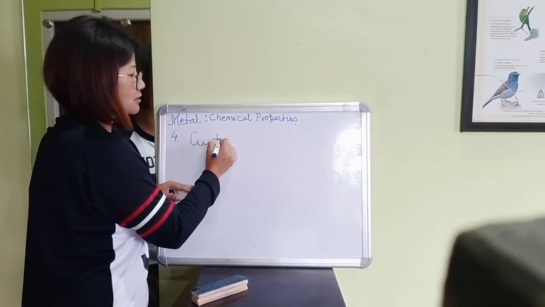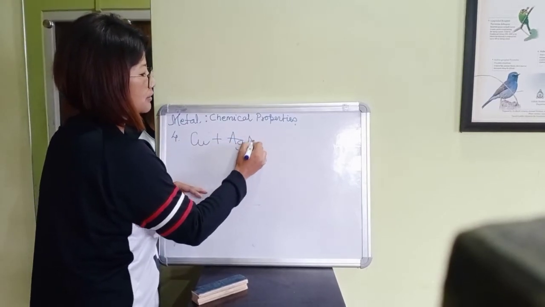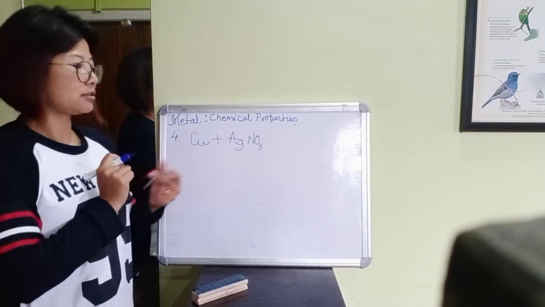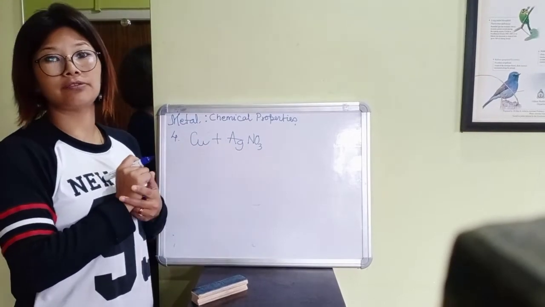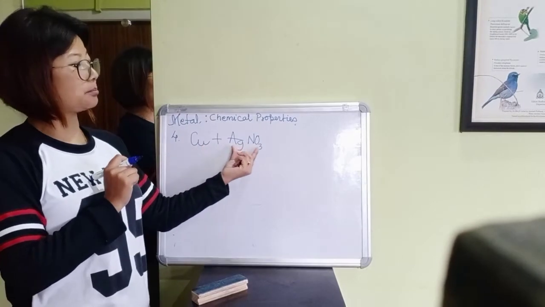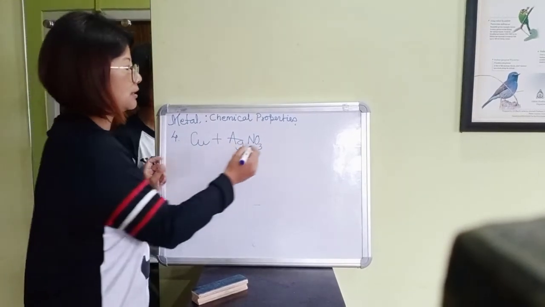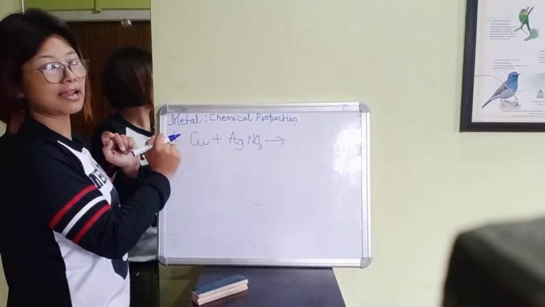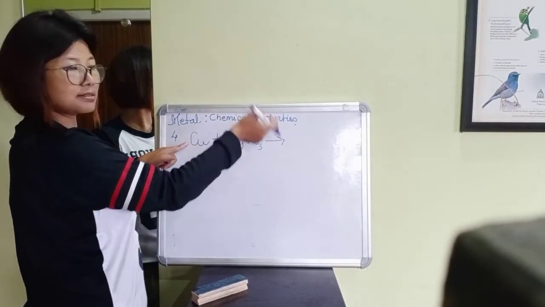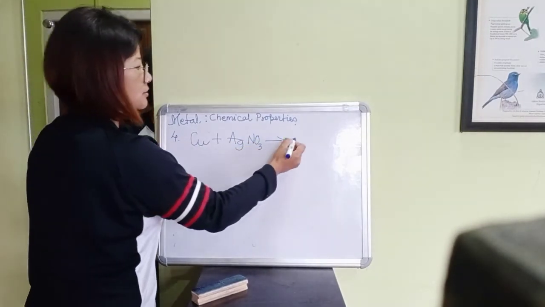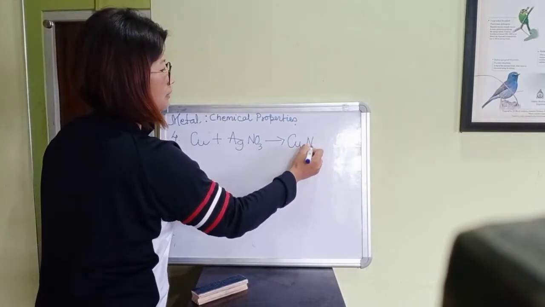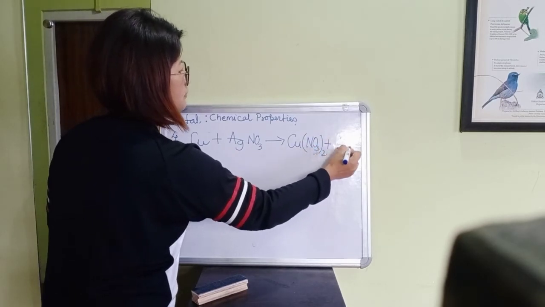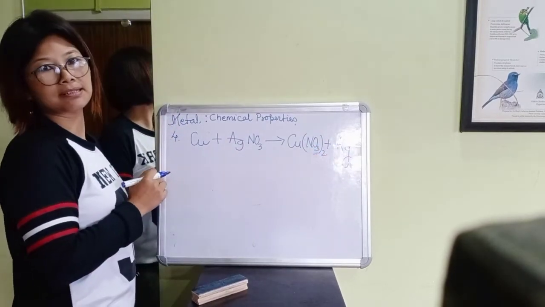When copper reacts with silver nitrate, that is, metal reacts with metal salt, silver nitrate being the salt, what happens? A displacement reaction takes place. Copper displaces silver, so copper nitrate is formed and silver is displaced.